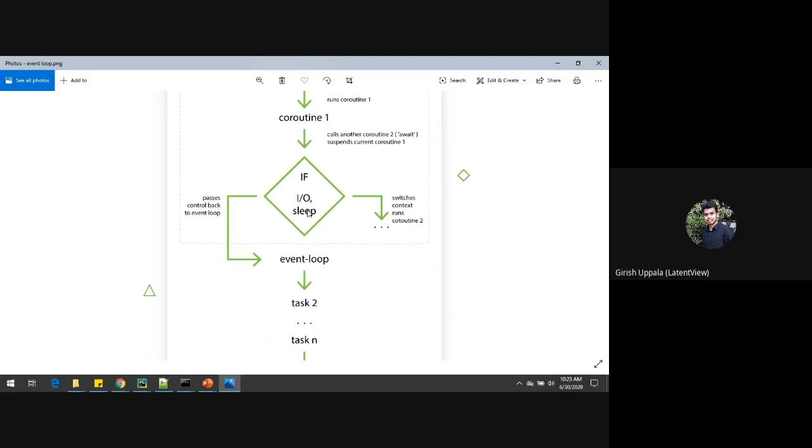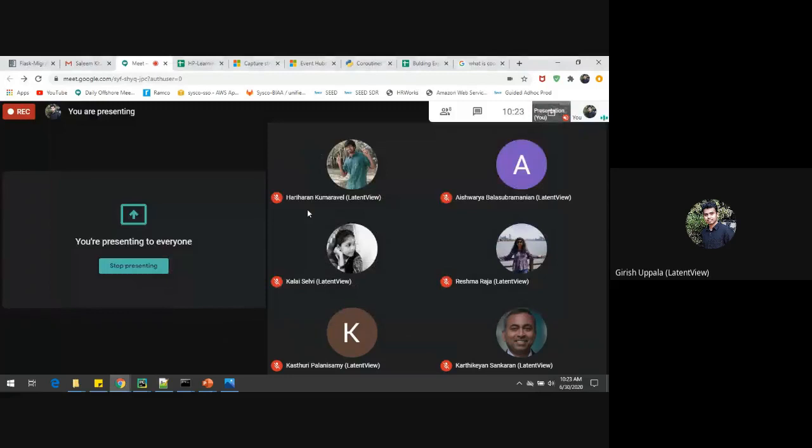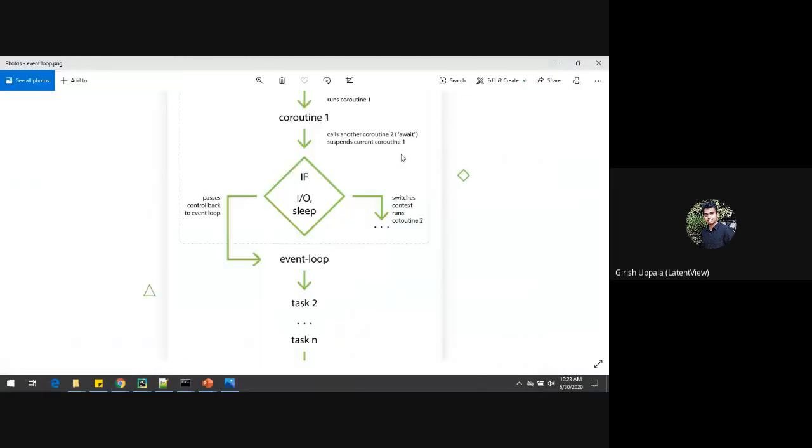So the event loop gets the next task from the queue and so on. This is how the event loop will work. It will take the response and give it to you. This is how the event loop will handle the coroutines here.